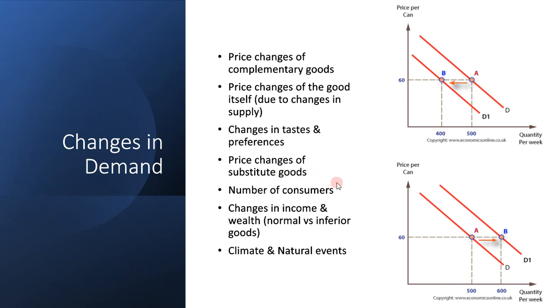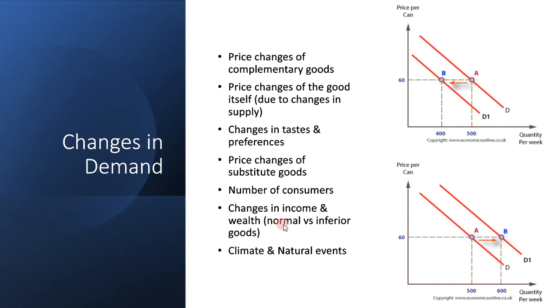Also, the number of consumers can change the demand curve. Let's say there are 500 people demanding stuff in a particular area, but in another area there might be 600 people. So as the number of consumers gets larger, the demand can get bigger for something. Next, changes in income and wealth.